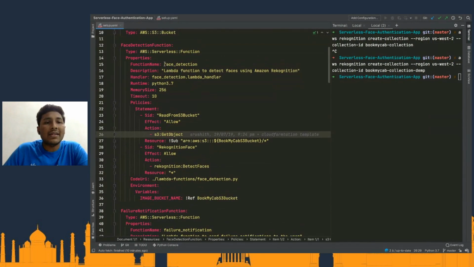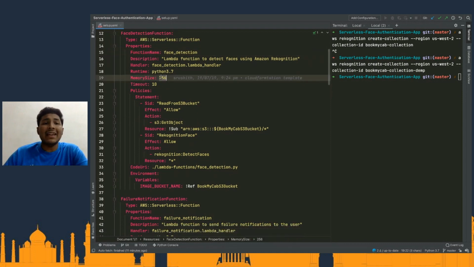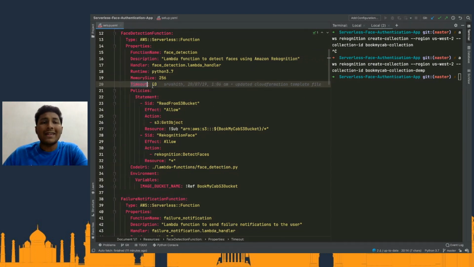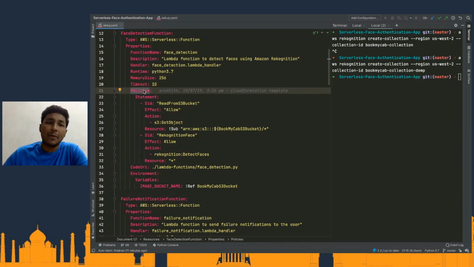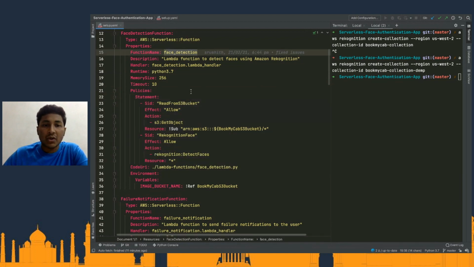And what we are doing is creating a function called face detection. So this function is going to help us detect a face that is uploaded in the image. We will see the code part of it. And this is written in Python 3.7. The memory size: what is the memory that we are going to configure our Lambda function for? What is the timeout and the policies? So basically, what is the IAM policy that my Lambda function face detection is going to have.